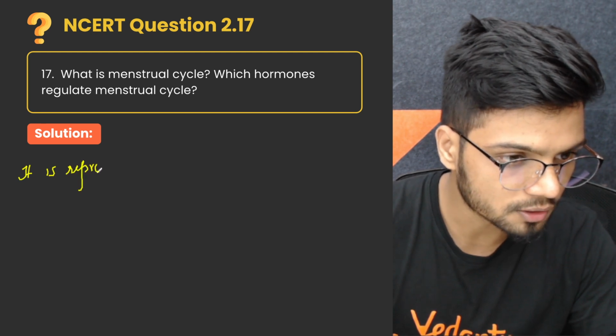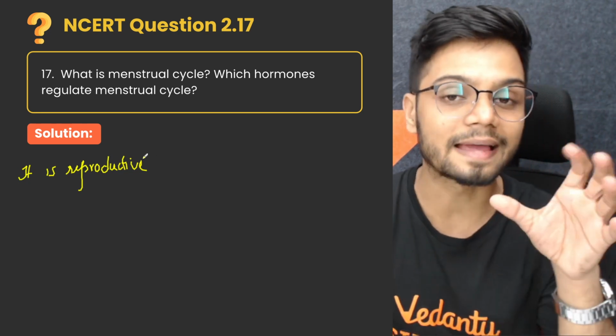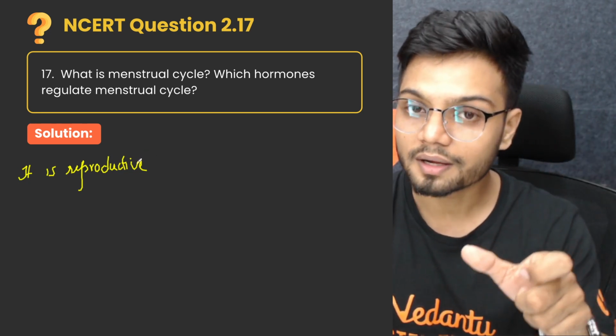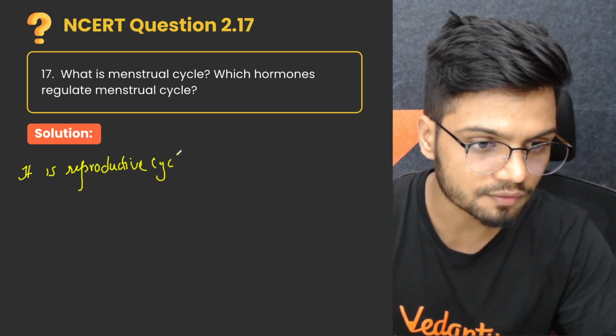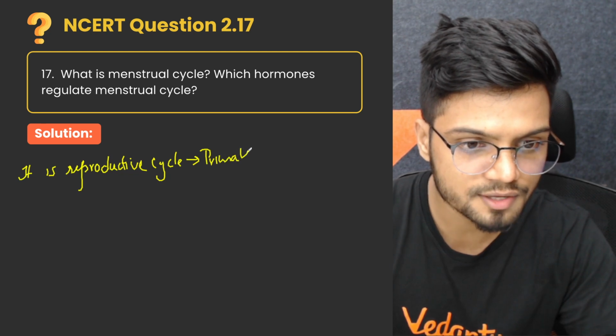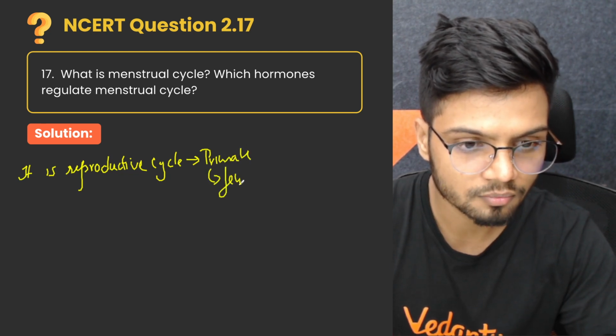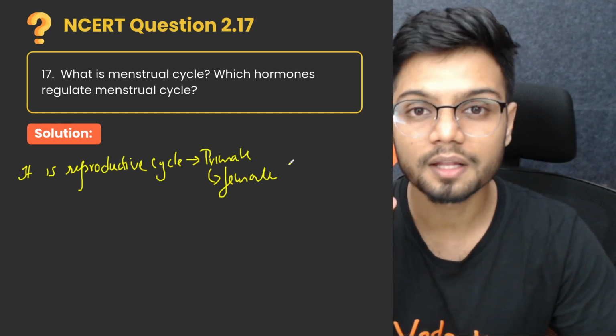It is a reproductive cycle. Very important to know, because if the cycle did not exist, there would be no conceiving of a baby. So very important cycle. It is a reproductive cycle which occurs in the primates. Which primates? The female. In the female primates. So this is a phenomenon which occurs in the female primates.